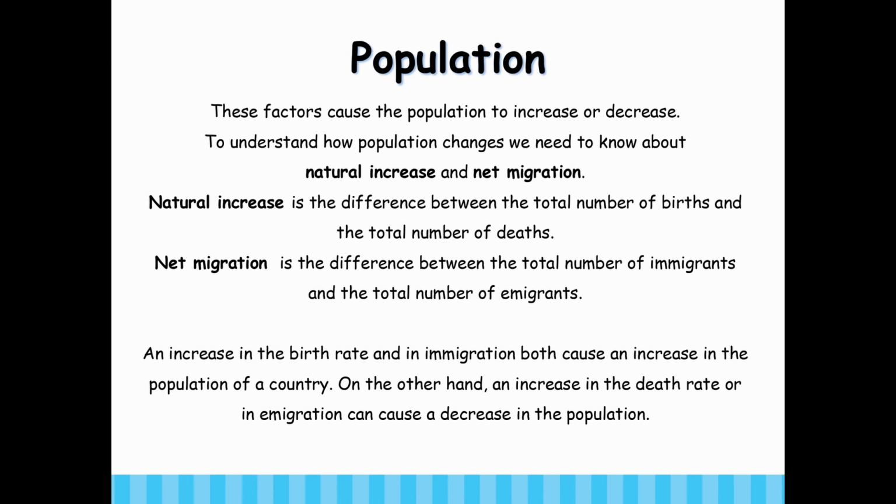Population. These factors cause the population to increase or decrease. To understand how population changes, we need to know about natural increase and net migration. Natural increase is the difference between the total number of births and the total number of deaths. Net migration is the difference between the total number of immigrants and the total number of emigrants. An increase in the birth rate and in immigration both cause an increase in the population of a country. On the other hand, an increase in the death rate or in emigration can cause a decrease in the population.